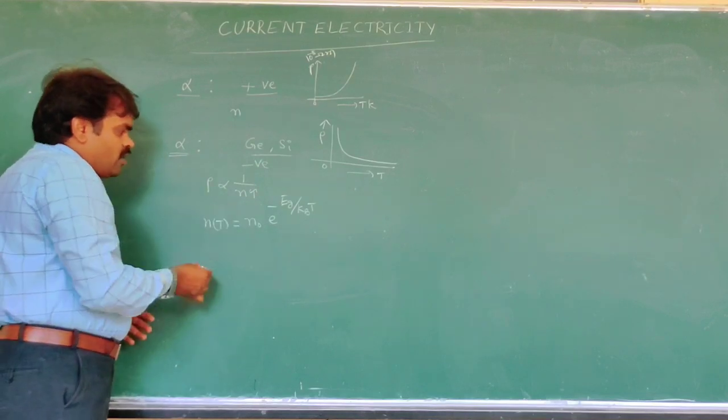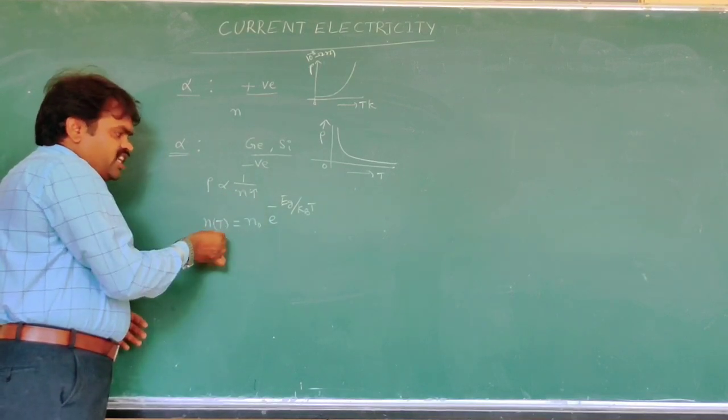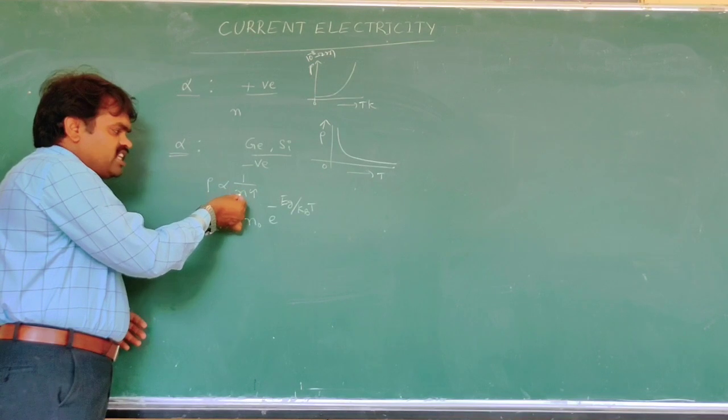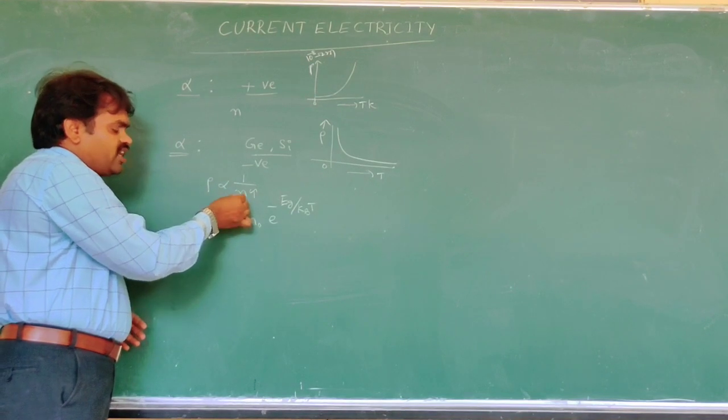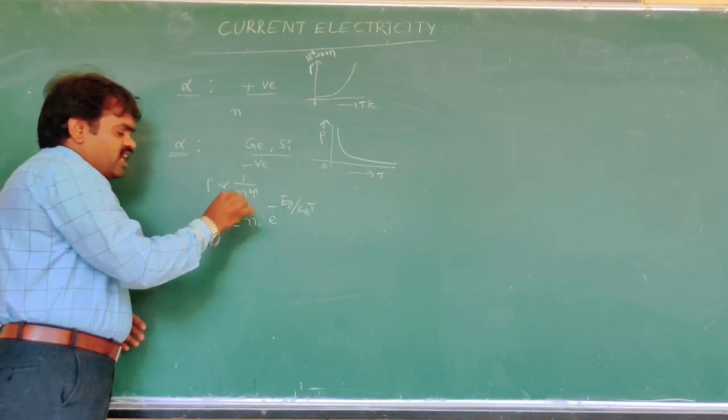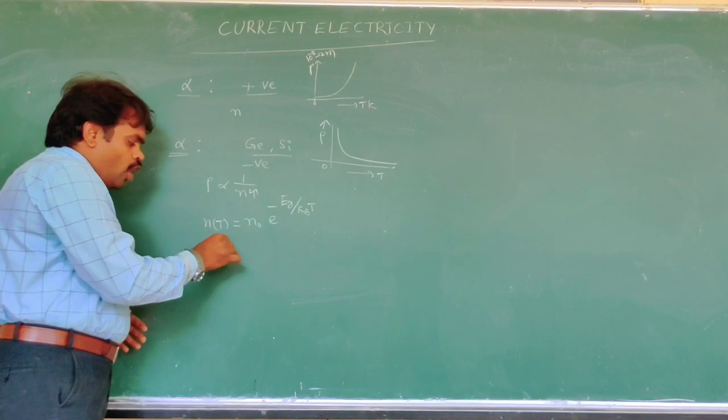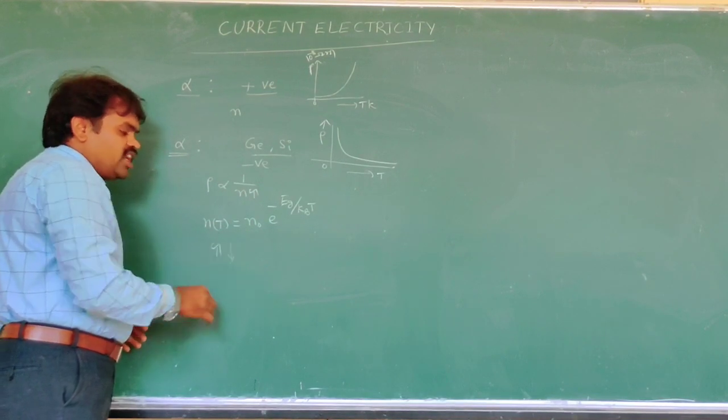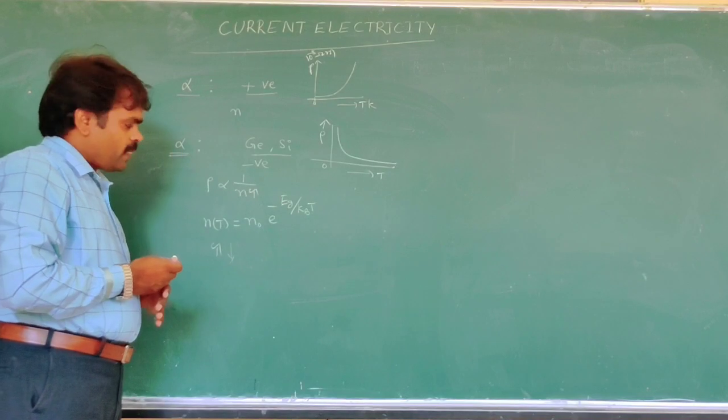Now here, as temperature increases, number density increases exponentially, but relaxation time tau decreases with increase in temperature.